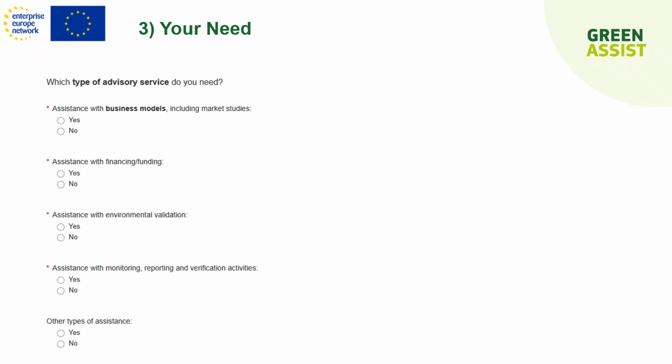The third section allows us to identify your need for advice. What do you request from Green Assist? Therefore, we have listed several types of requests. You could request advice on business model, on financing, funding, even on validation or monitoring of your project, or other forms of advice are also possible. It will allow us to allocate you, if you are selected, the best available expert that we could provide you.